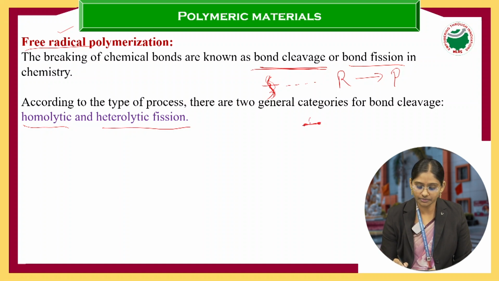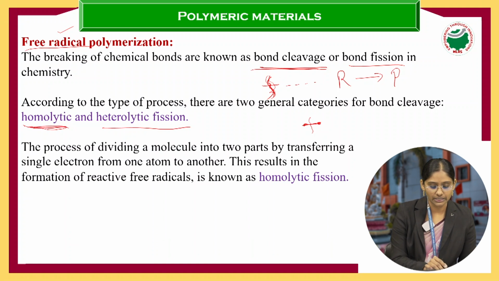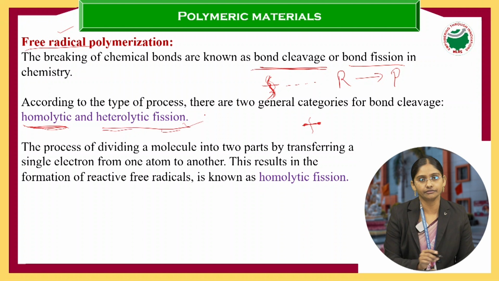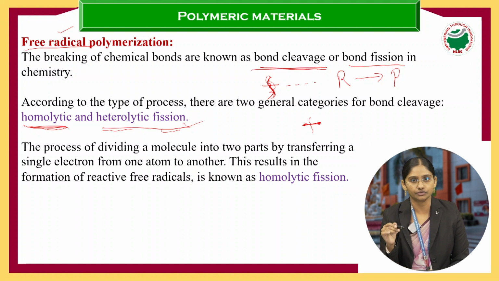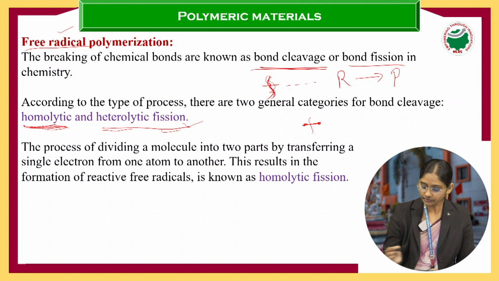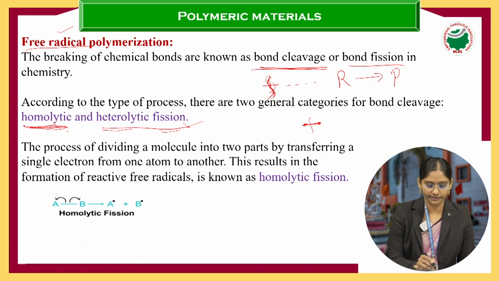So when a bond breaks, what happens? These electrons are shared by both the atoms. Based on that sharing of electrons, this fission is of two types. What are those two types? Homolytic fission and heterolytic fission. So here we can say homolytic and heterolytic based on the cleavage of the bond. What are these homolytic and heterolytic fissions?